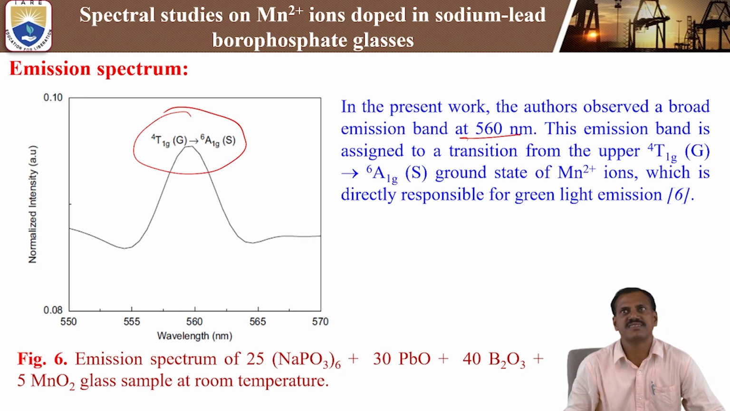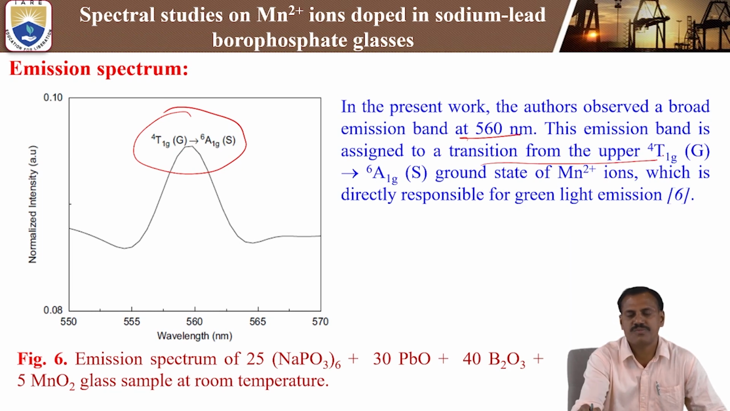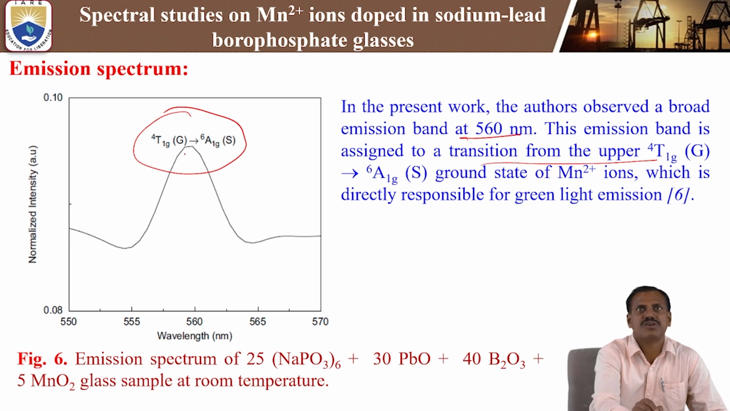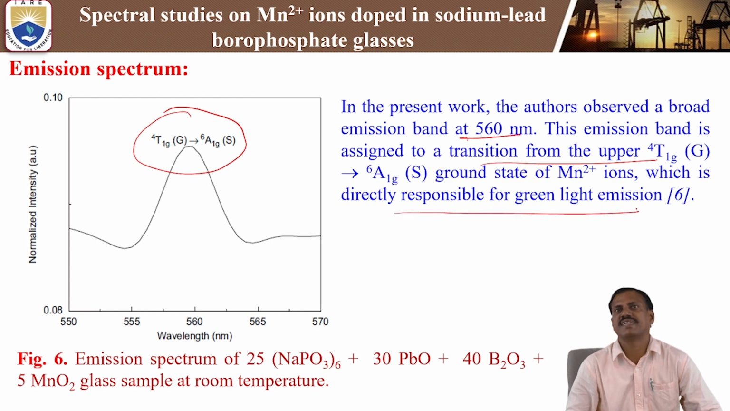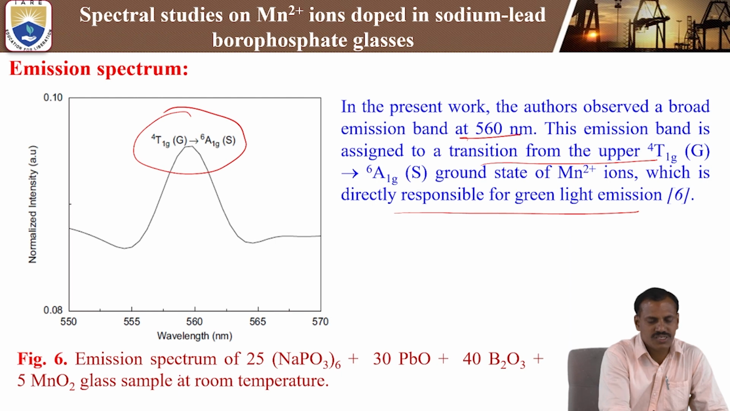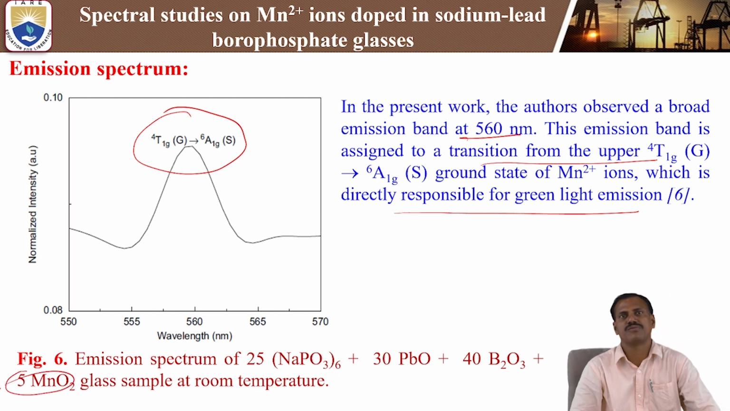In the present work, the authors observed a broad emission band at 560 nanometers. This emission band is assigned to the transition from the upper energy level 4T1G to the ground state 6A1G of Mn2+, which is directly responsible for green light emission. This is the emission spectrum of Mn2+ doped lead borophosphate glass, using a dopant concentration of 5 mole percent MnO2 at room temperature. We observe green emission at 560 nanometers, so these Mn2+ doped sodium lead borophosphate glasses can be used for green laser applications also.